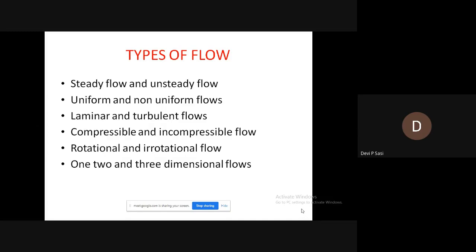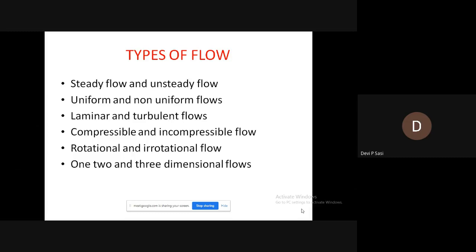Types of flow. First one is steady flow and unsteady flow. Steady flow is defined as the type of flow in which all the fluid characteristics like velocity, pressure, density, etc. at a point do not change with respect to time. Steady flow means the velocity, pressure, and density of a fluid do not change with respect to time.